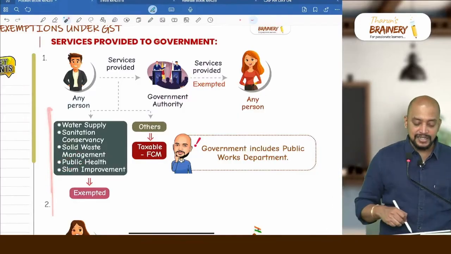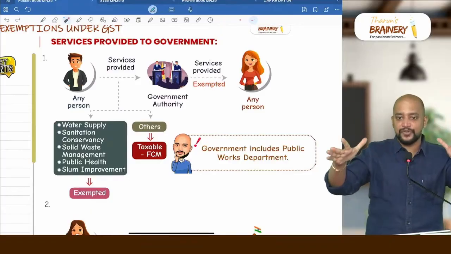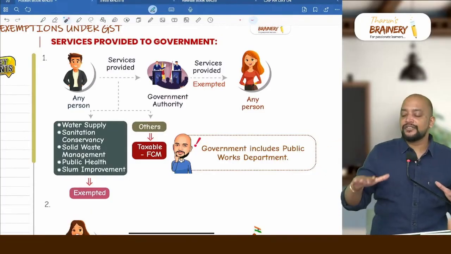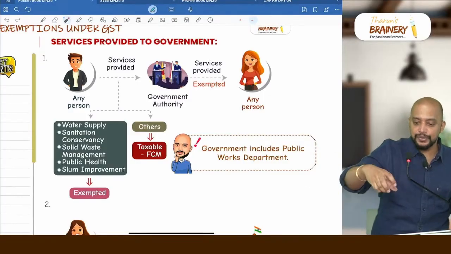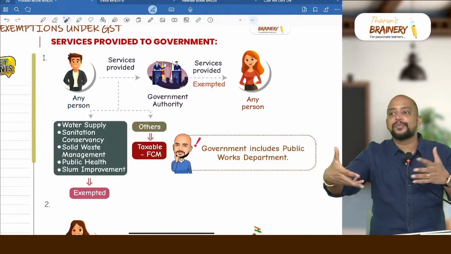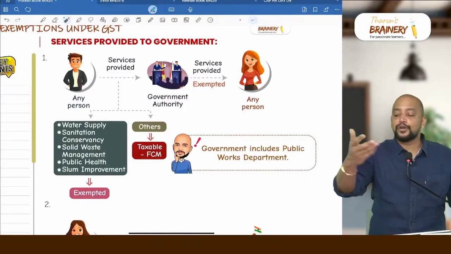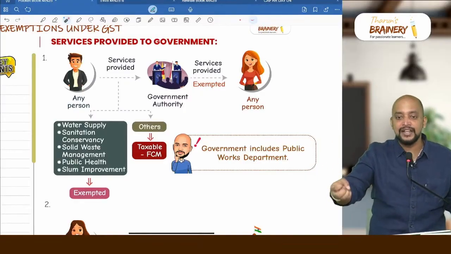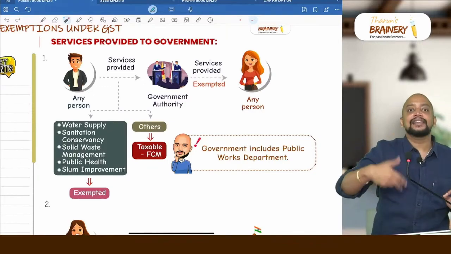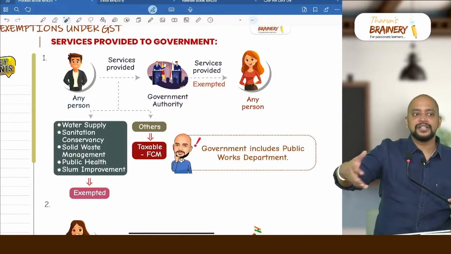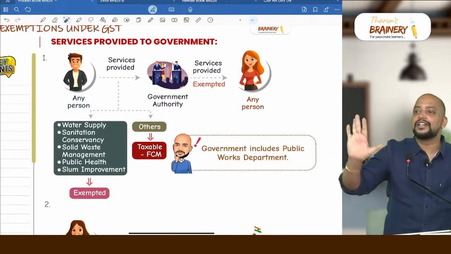So what are these activities? Easily remember. When you visualize a slum, in a slum what will happen? There will be a lot of drainage issues. Open drainages will be there, no proper sanitation, and there won't be proper water facility available to them. Because the sanitation is not proper, a lot of mosquitoes will come and bite them and their health gets deteriorated, and thereafter this garbage and all will also be open here and there. Got it? So now we need to clean this entire thing.